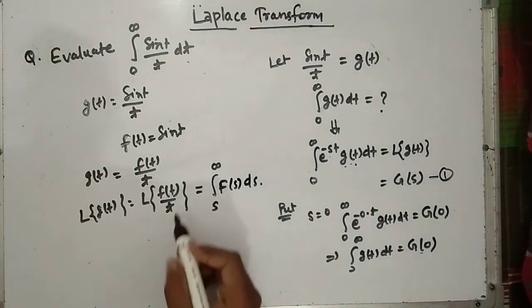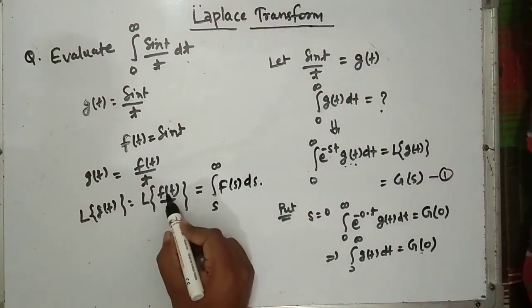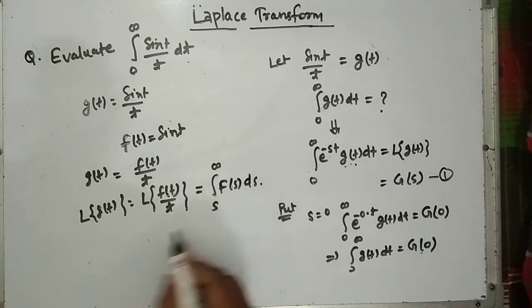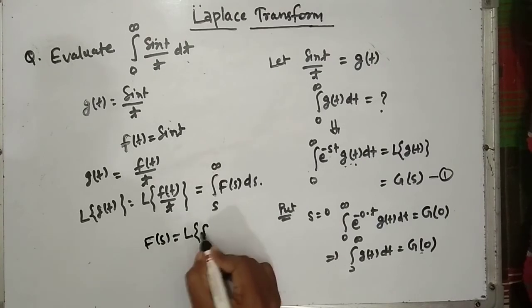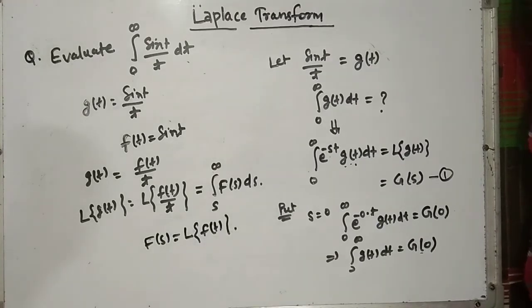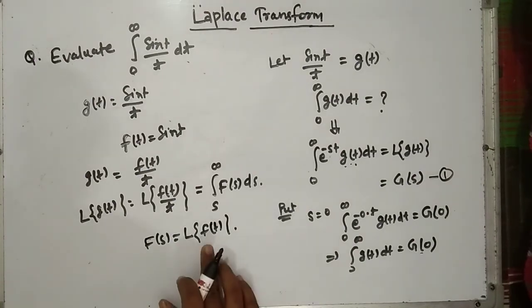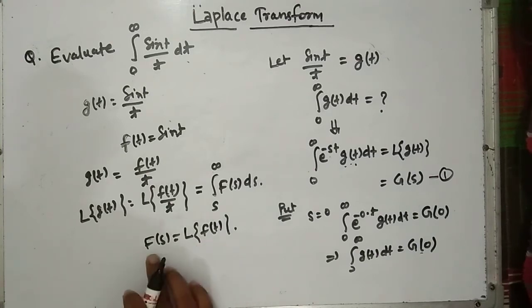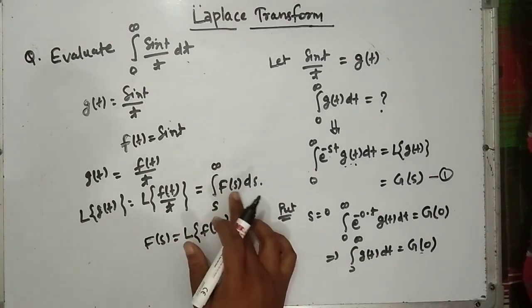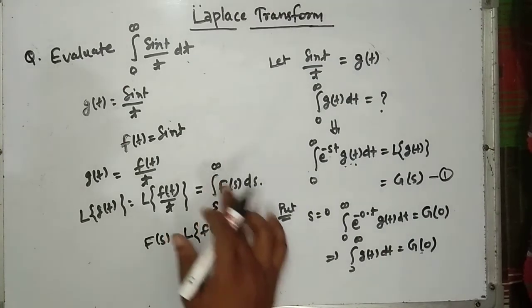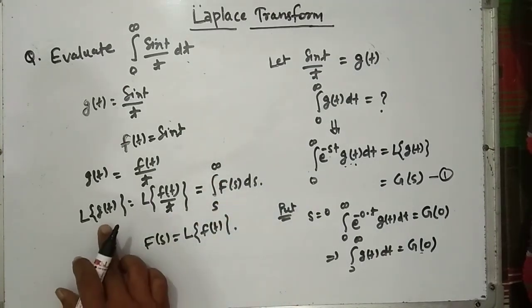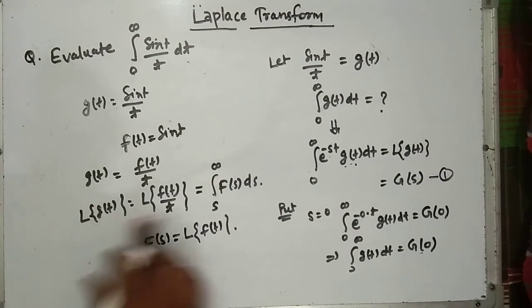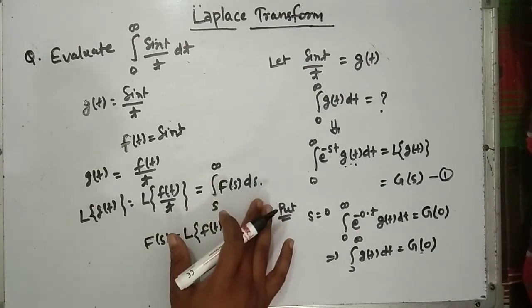So we have to find the Laplace of f(t), then put F(s) here, and after integrating from s to infinity we get the Laplace of g(t), which is basically equal to G(s).